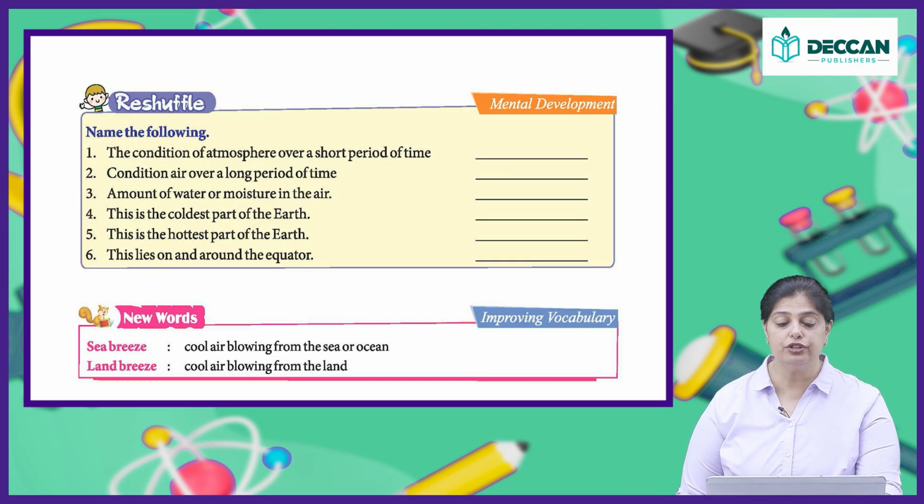All right. So children, let's do a quick recap. The condition of air of a particular place at a particular time is known as the weather, and it can vary from day to day, from hour to hour. It cannot stay the same. Climate is the condition of air over a long period of time, based on the average of it. Then you have different climatic zones like the frigid zone, temperate zone and the torrid zone.